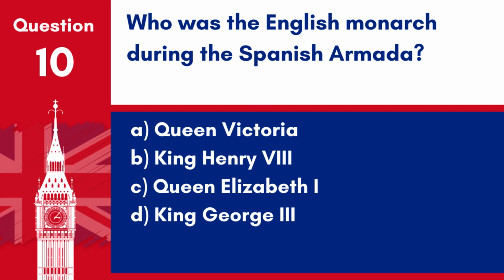Question 10. Who was the English monarch during the Spanish Armada? A. Queen Victoria. B. King Henry VIII. C. Queen Elizabeth I. D. King George III. Answer: C. Queen Elizabeth I. Queen Elizabeth I was the monarch during the time of the Spanish Armada in 1588.